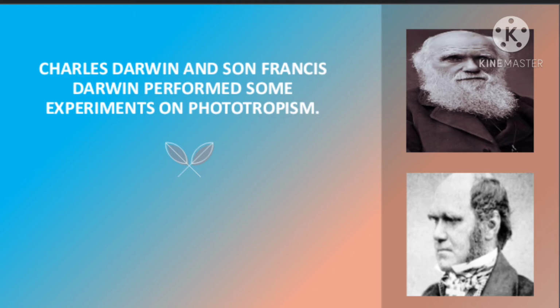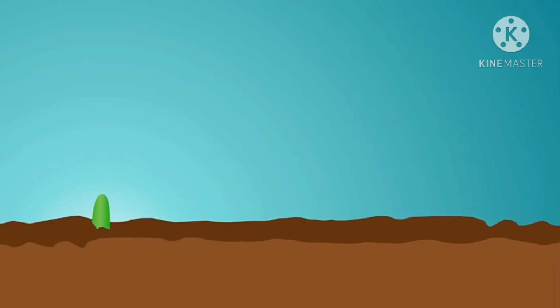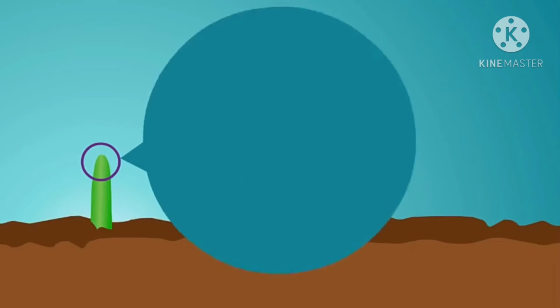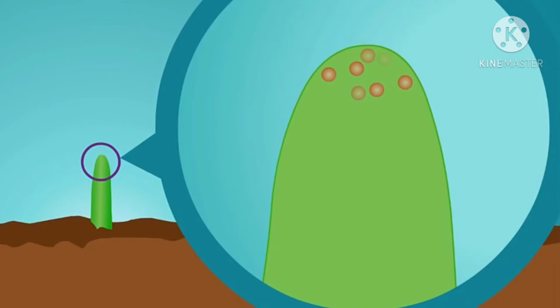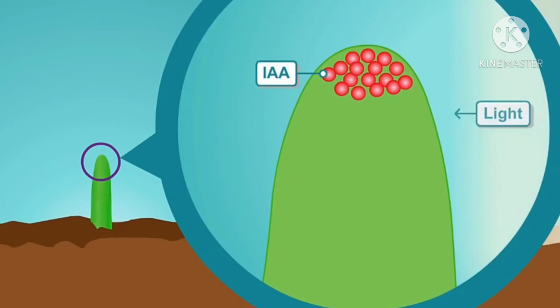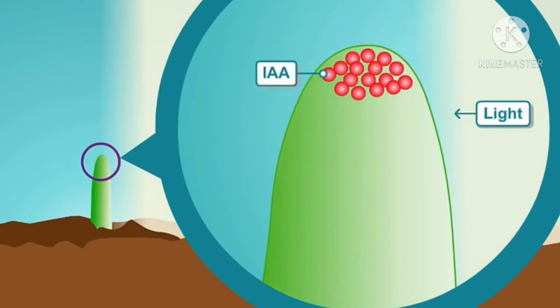Let us understand the work done by the scientists to know more about the phytohormones. Charles Darwin and his son Francis Darwin performed some experiments on phototropism. The most commonly found auxin in plants is indole acetic acid, IAA. It is produced at the apex of the stem.